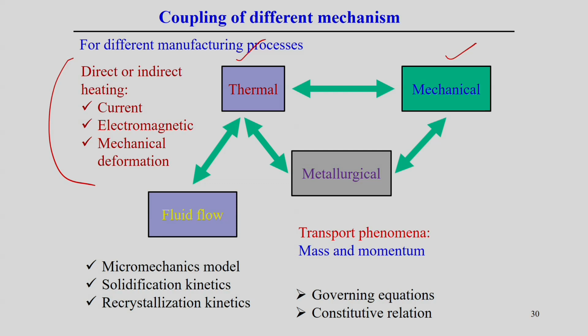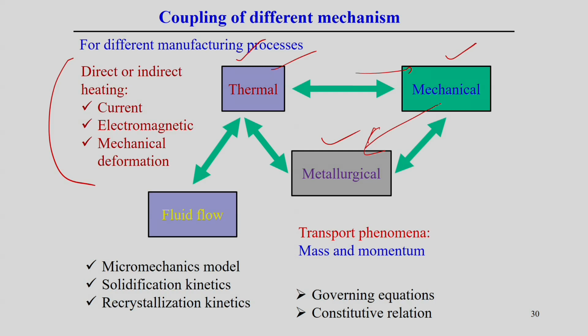That way, we explain that there may be phase transformation, and that phase transformation may associate some amount of strain, but it is at a very localized position. If we look at a very small scale, then we will be able to realize this kind of transformation. That transformation is called the metallurgical transformation. The metallurgical transformation actually influences the stress generation or residual stress during the manufacturing processes. So, the thermal model influences the mechanical, and the mechanical model is influenced by the metallurgy.